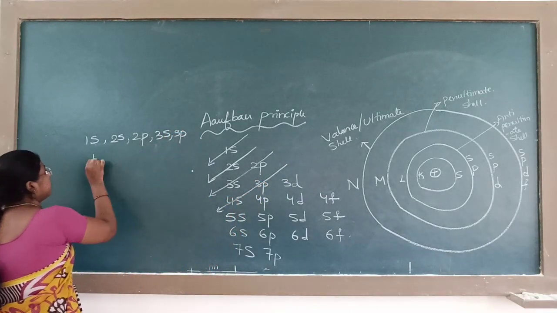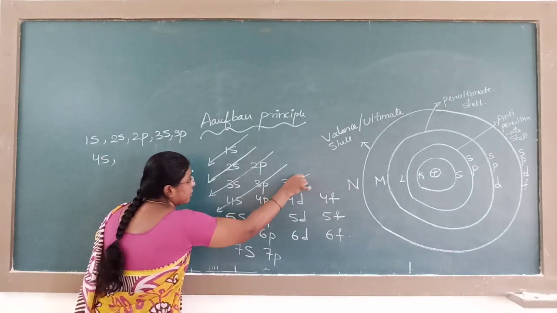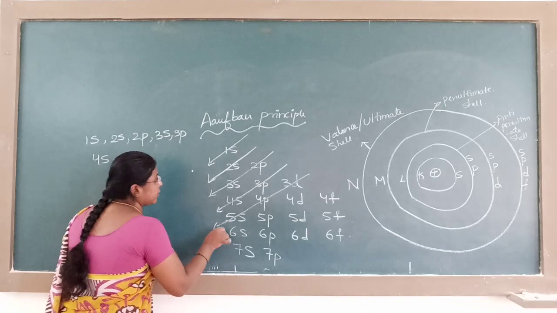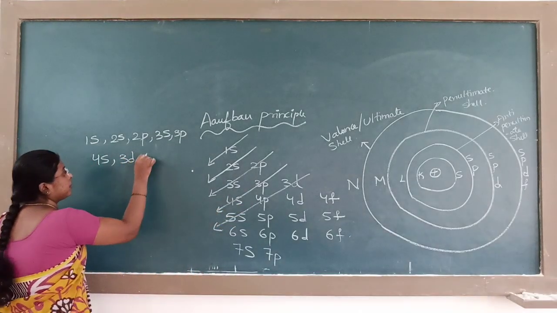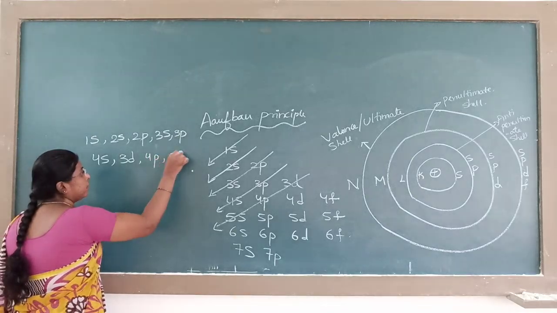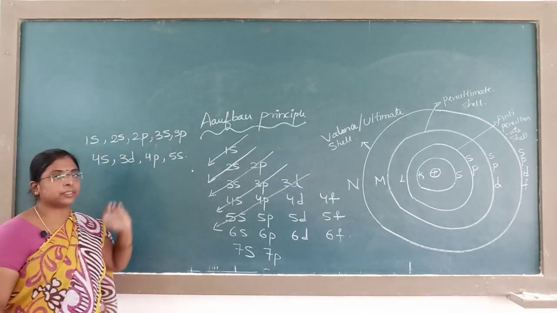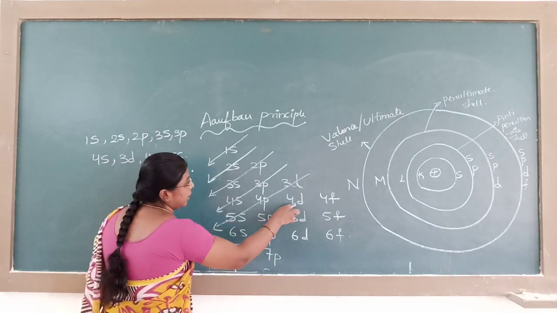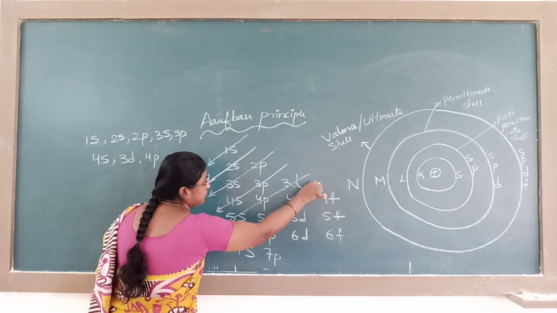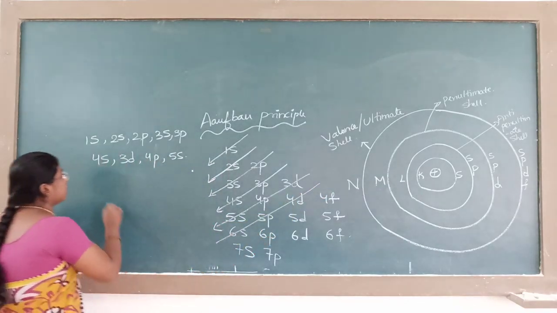After 4s it is 3d, 4p, 5s. You have to fill in this way, in the increasing order of their energy levels. After 5s it comes 4d, 5p and 6s.